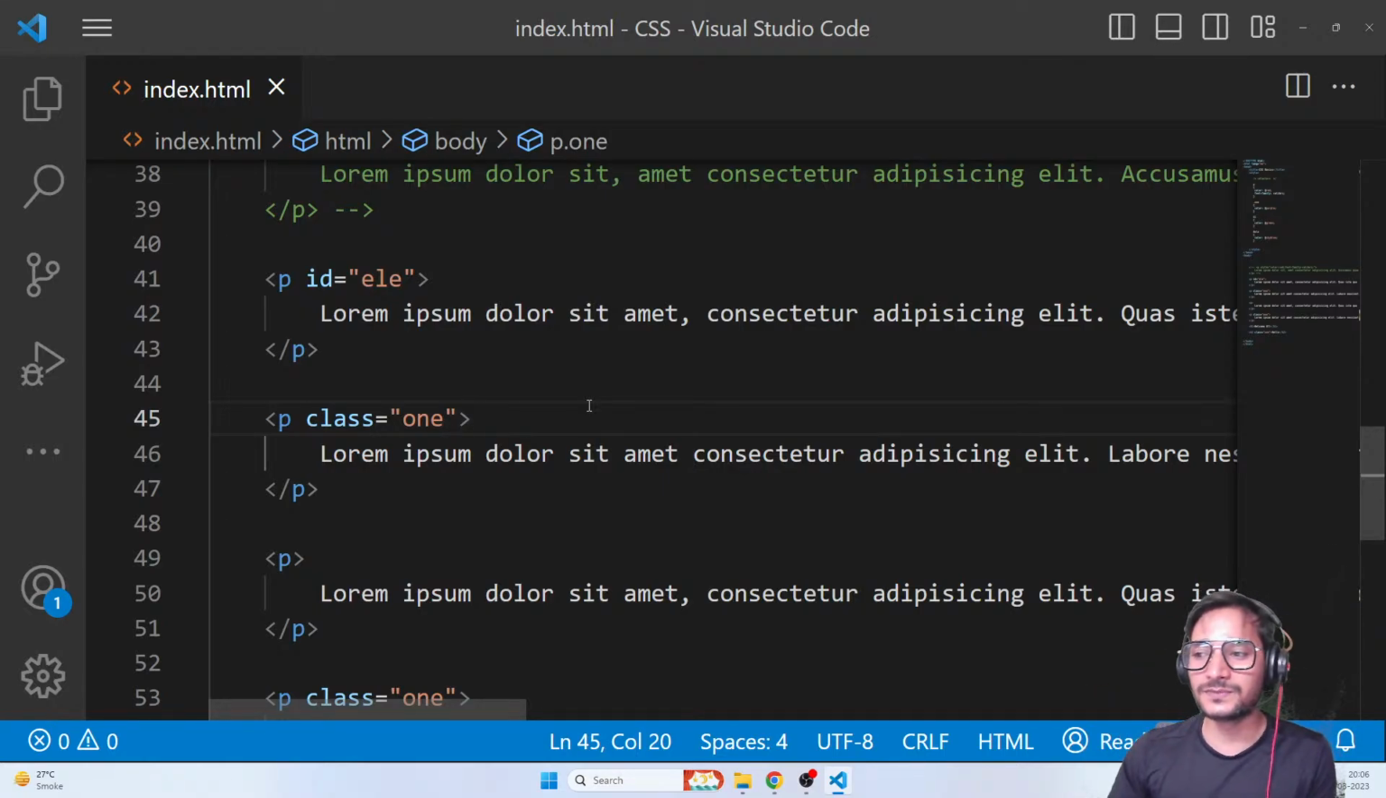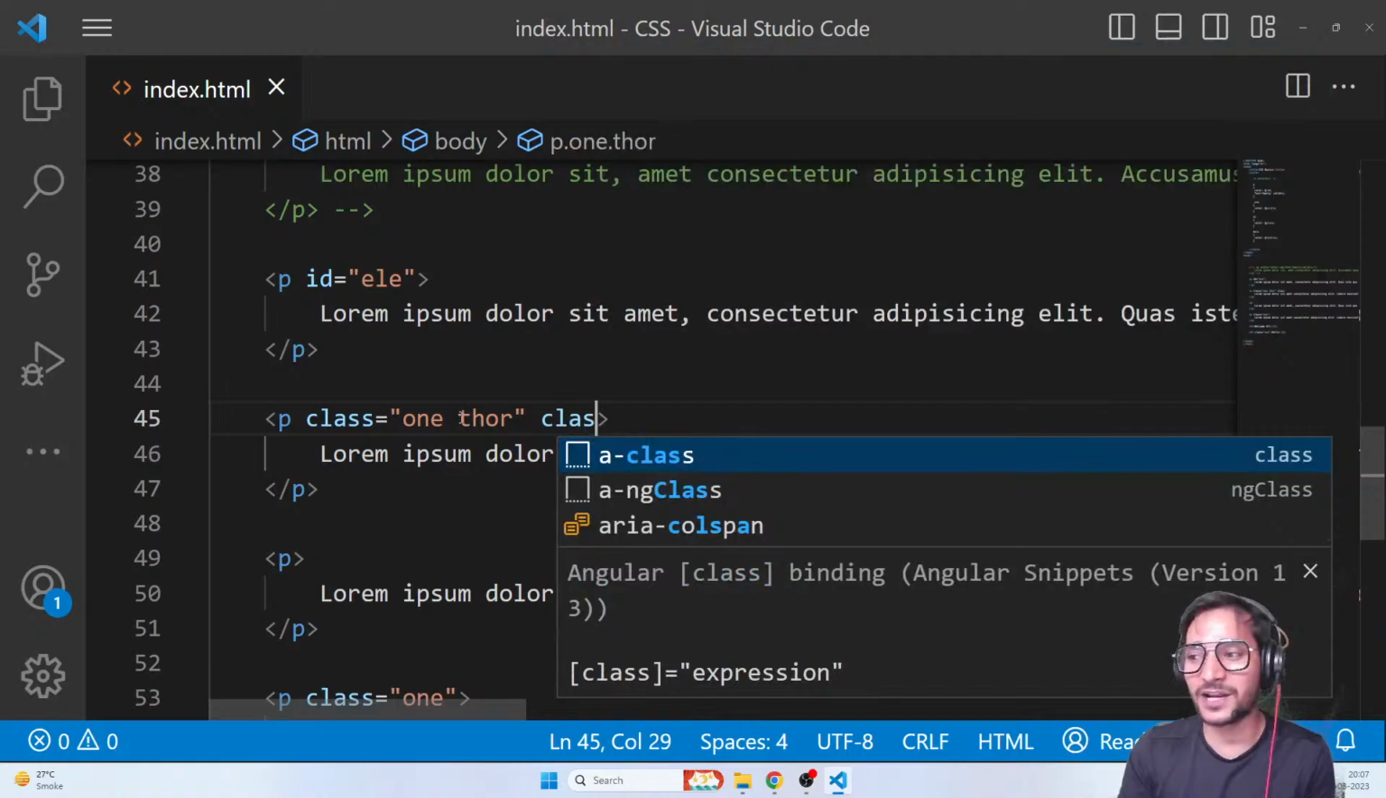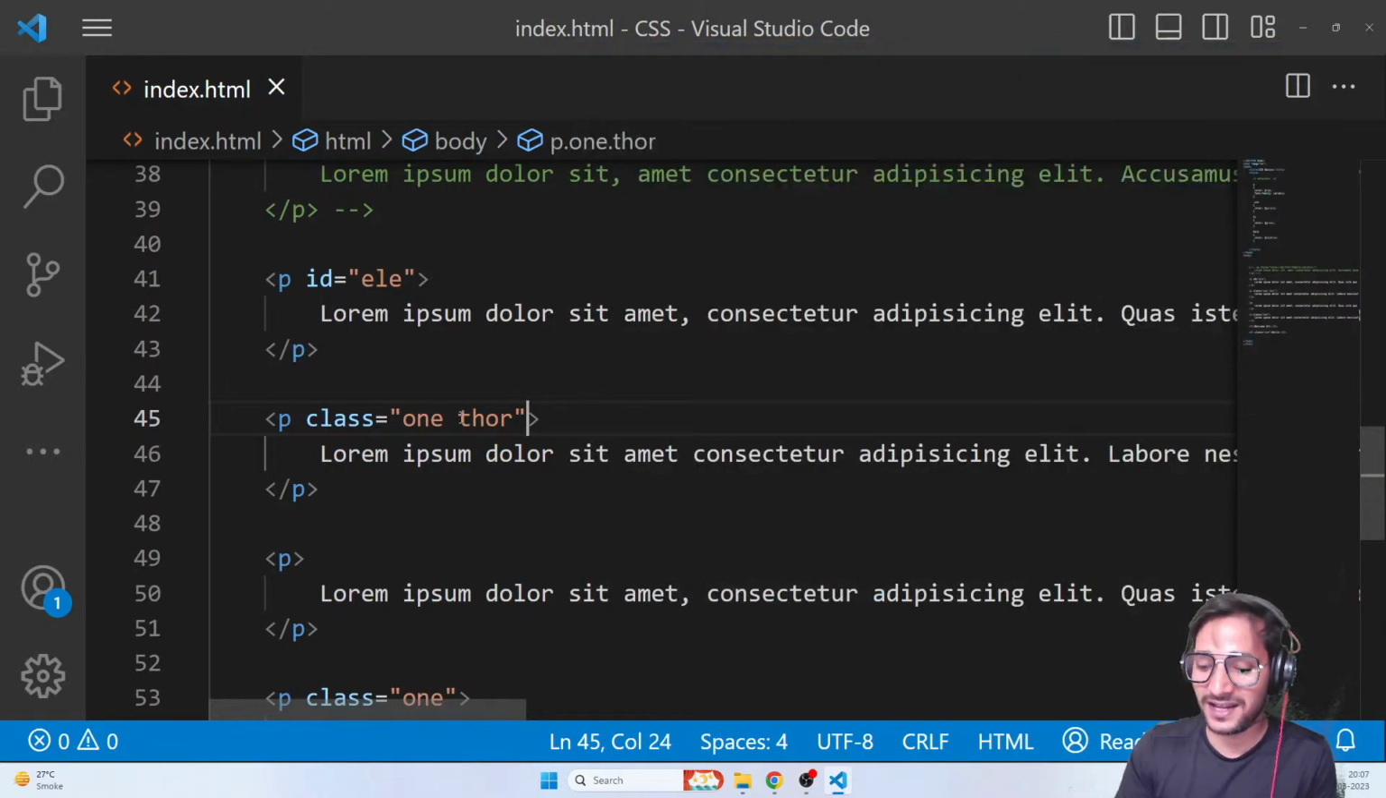One last thing: you can also give multiple classes to the same element. That is something you cannot do with IDs, right? So I can also have, let's say, 1, and let's say I call it Thor. Now this particular P element has 2 classes, one is 1 and one is Thor. To give 2 classes, just give a space. Don't write one more class attribute. Please don't do that. Just give a space, so a single element can have n number of class names.